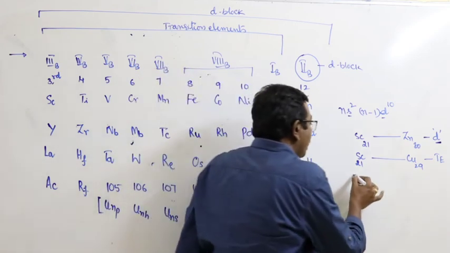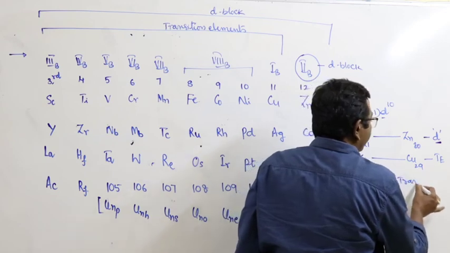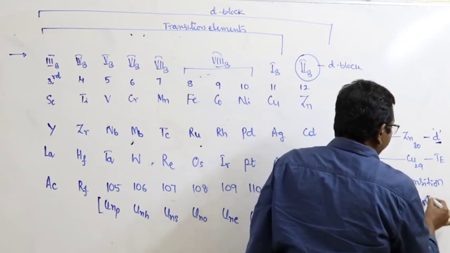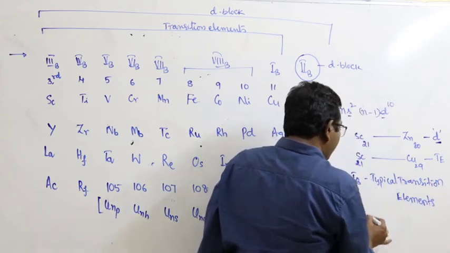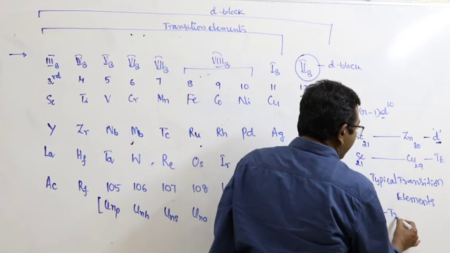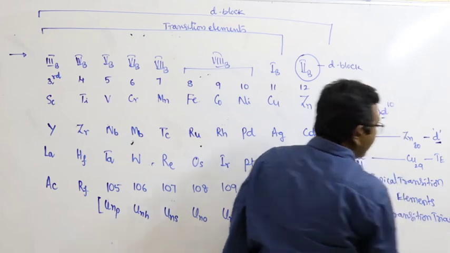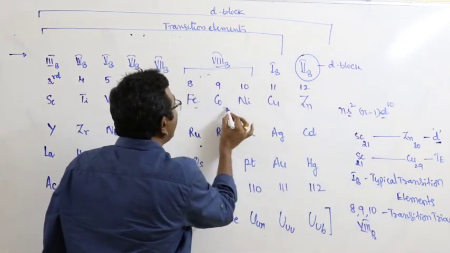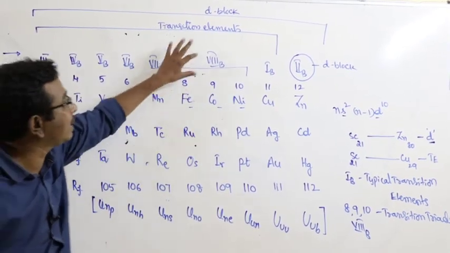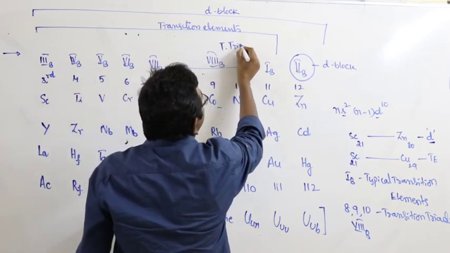And first B groups are also known as typical transition elements. And the 8th, 9th and 10th vertical rows, means 8th B group elements, are known as transition triads. What are transition triads? Here, the iron, cobalt, nickel groups. Iron, cobalt, nickel groups are collectively represented as 8th B group elements. Here the 8th B group elements are also known as transition triads.